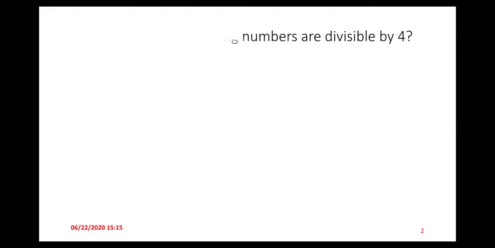So, this is question number 4, which is on page number 29. Question number 4 is: which of the following numbers are divisible by 4 or not? So, we have some numbers. Let us check whether these numbers are divisible by 4 or not. This is the A part of question number 4,